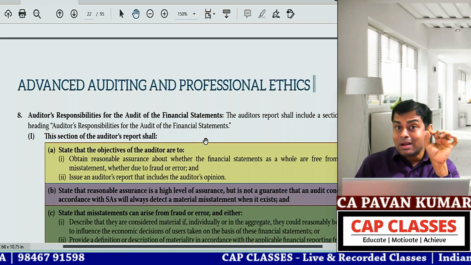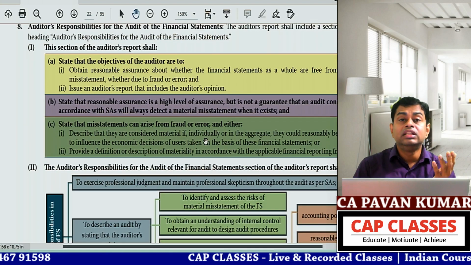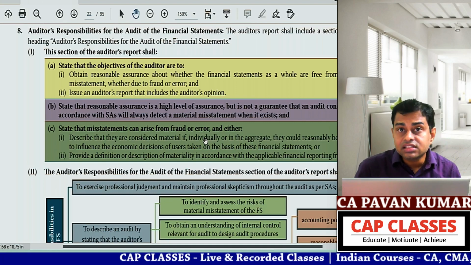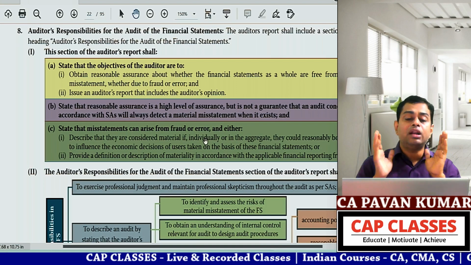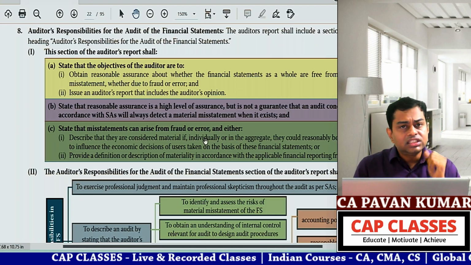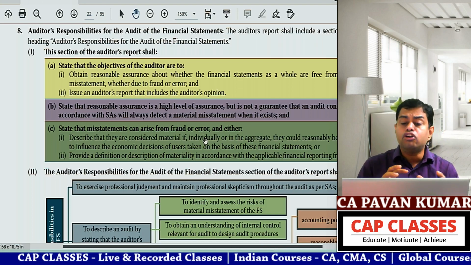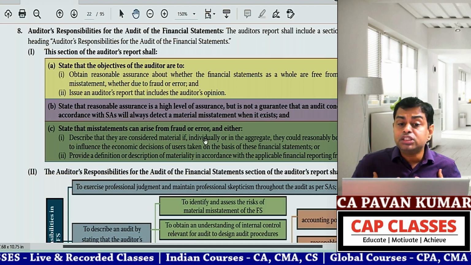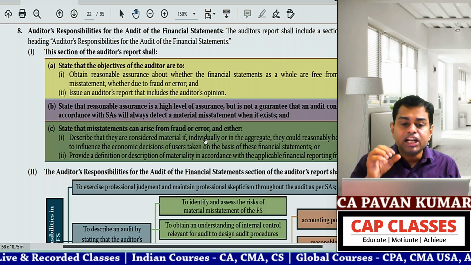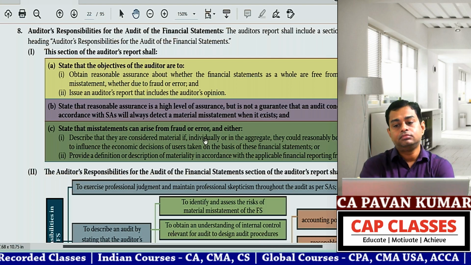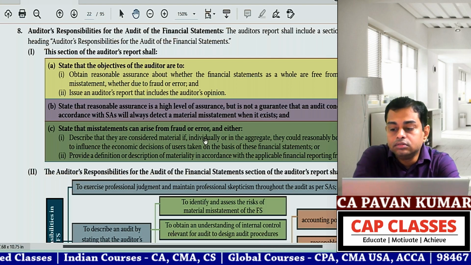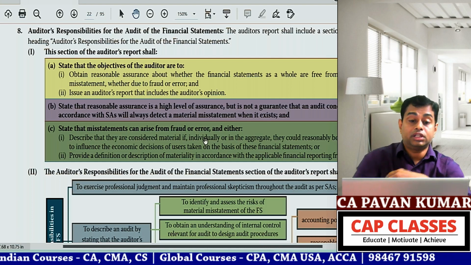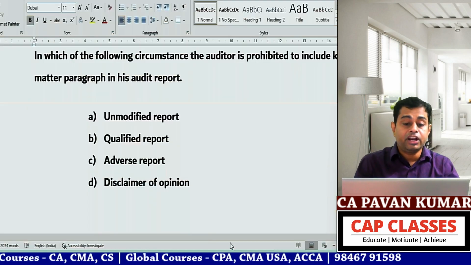Now, para number 7, we discussed about what? The responsibilities of management. In para number 8, we discuss auditor's responsibilities. Now you tell me, because you are in final level, you might already have seen all these basic things in CA intermediate. I do not want to waste time. So quickly I'll ask you, being the auditor, is it my responsibility to obtain reasonable assurance or absolute assurance? Reasonable. Very good.